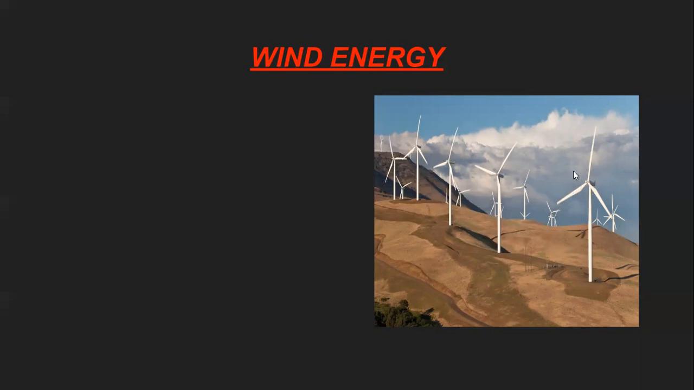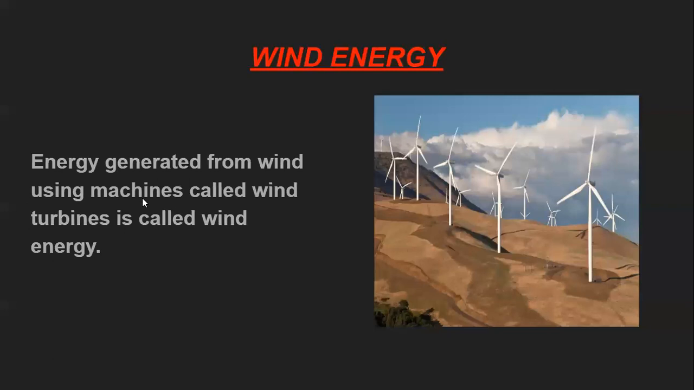These blades, they are always rotating. When wind is there, blades are rotating and converting the wind energy into electric energy. Now, energy generated from wind using machines called wind turbines is called wind energy. So clear to all of you, these turbines are used to convert the wind energy into useful energy, and that converted energy is called the wind energy.